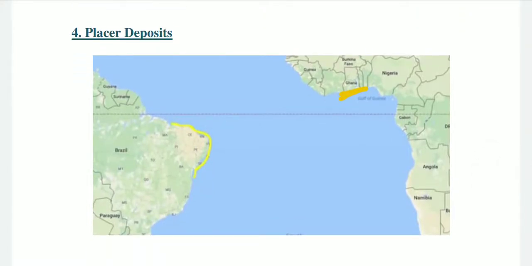Then another evidence, which is placer deposits. The occurrence of rich placer deposits of gold in the Ghana coast and the absolute absence of source rock in the region is an amazing fact. The gold-bearing veins are in Brazil and it is obvious that the gold deposits of Ghana are derived from the Brazil plateau when the two continents lay side by side.